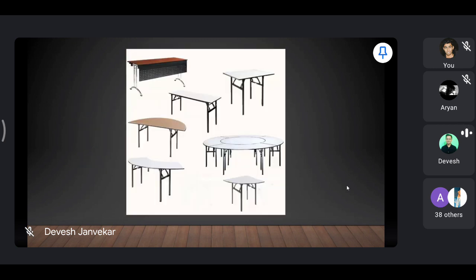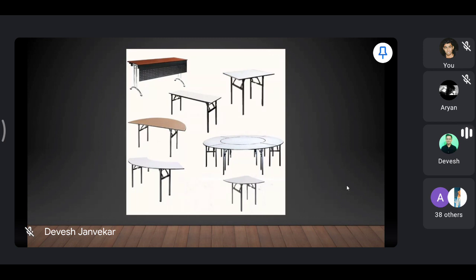First, the wooden table that you can use for your buffet. The size of the table is 6 feet by 2.5 feet, so it is 72 by 30 inches.